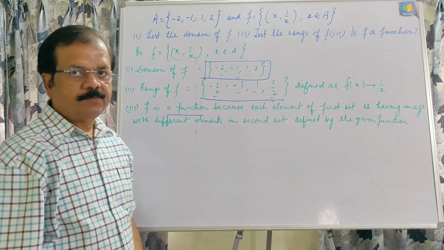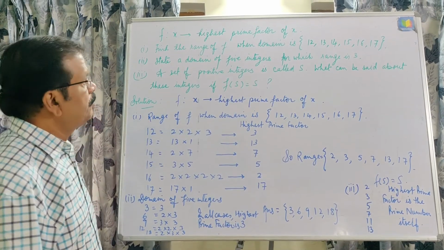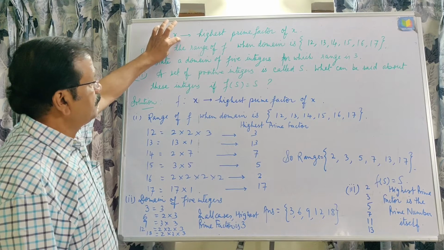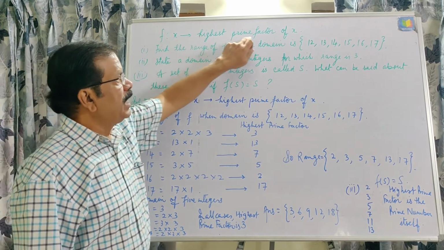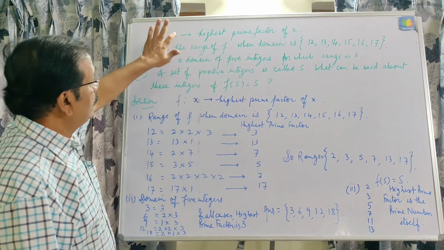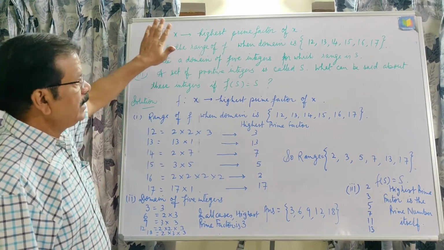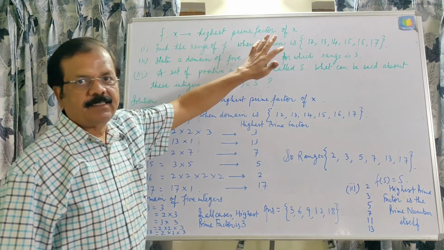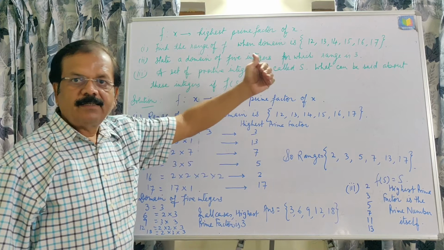Now next question. This is a very good question, because in this question we are given that f(x) is defined as the highest prime factor of x, meaning first one will be taken as x and the image of this x will be the highest prime factor of that number.